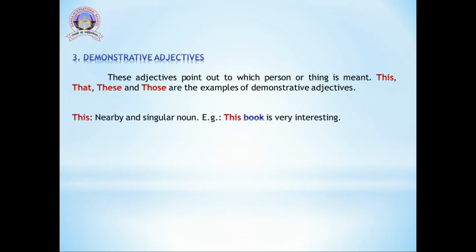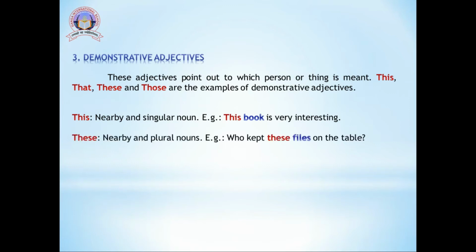The first one is this. This tells us about the nearby and singular noun. For example, this book is very interesting. Now, in this sentence we can see book is singular, so we are using this before it.